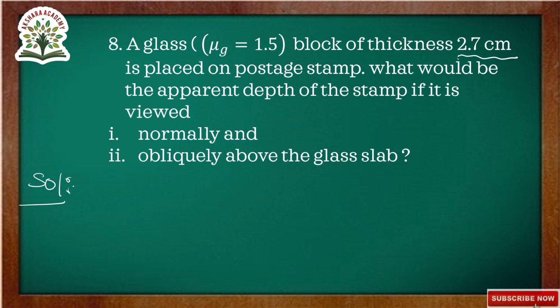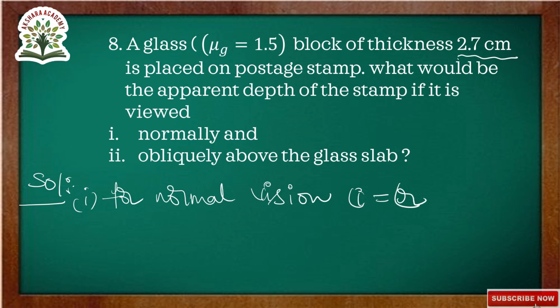Here first we are finding for normal vision. For normal vision, angle of incidence is equal to angle of refraction. So that is equal to 0. If you are observing normally, then angle of incidence is equal to angle of refraction, that is equal to 0.